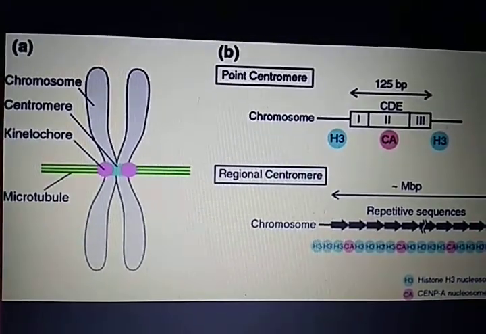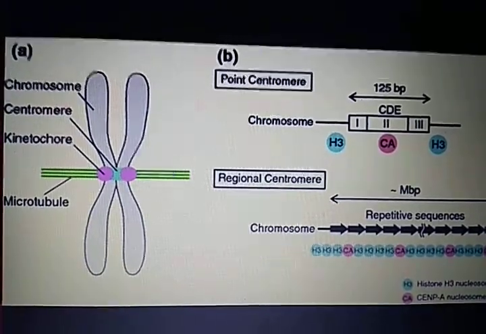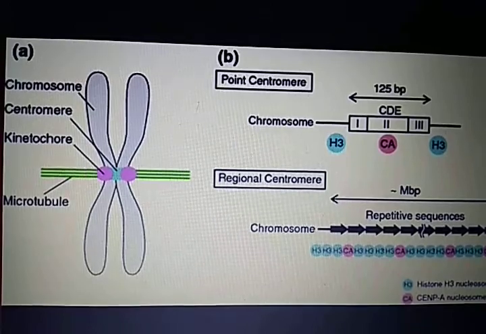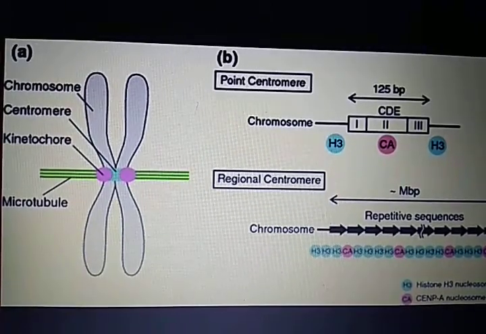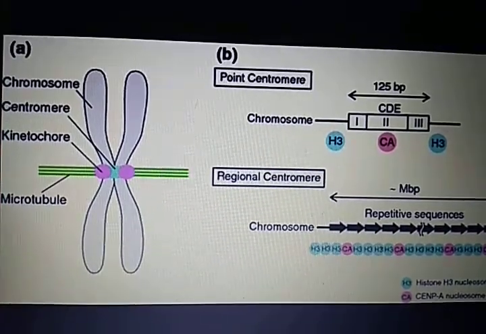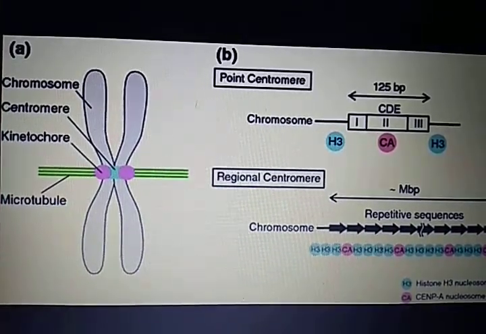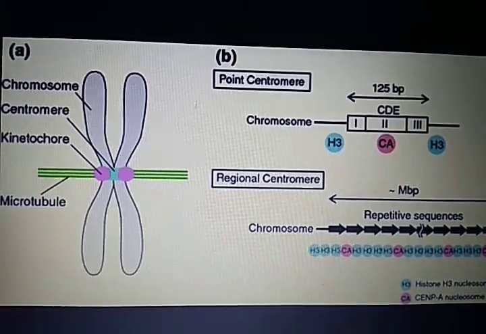Several studies have been performed on this topic, and the sequence analysis of cloned centromeric DNAs, which you can abbreviate as CEN DNAs, from yeast chromosomes shows that they are generally organized into three regions: CDE1, CDE2, and CDE3.